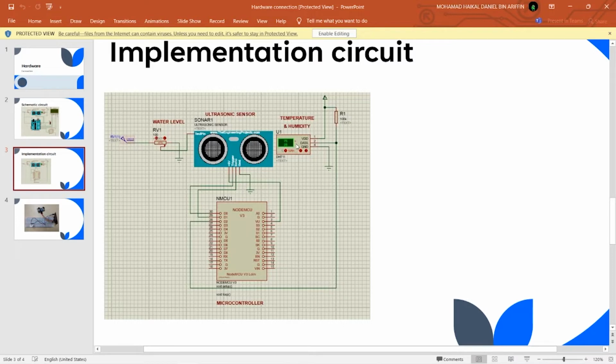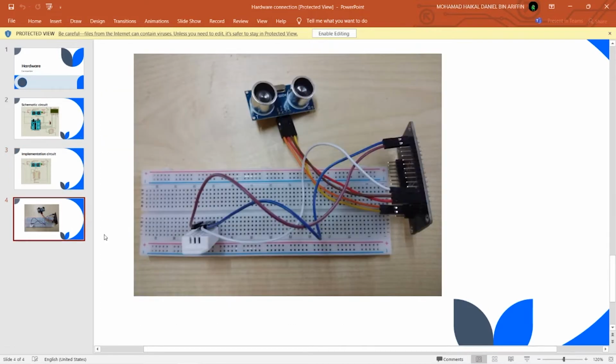And also here, the humidity sensor, the DHT11, the temperature and humidity will be sensed by the microcontroller, the MCU, and then sent to the application. So this is our simple board circuit, which is the connection between the microcontroller, the MCU, the ultrasonic sensor, and the DHT11 temperature and humidity sensor.